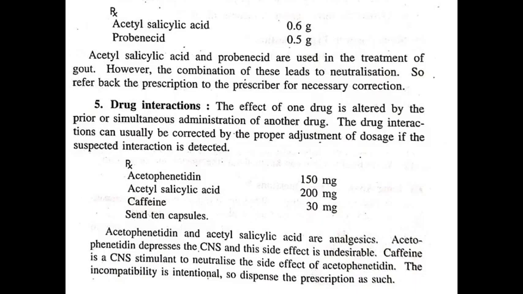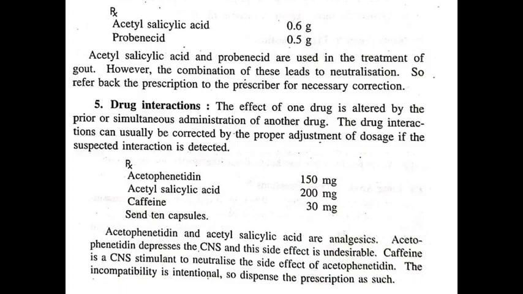Last type of therapeutic incompatibility is the drug interactions type. Here, the effect of one drug is altered by the simultaneous administration of another drug. The drug interaction can usually be corrected by proper adjustment of doses if a suspected interaction is detected. Example, acetophenetidine and acetyl salicylic acid, caffeine containing capsules.